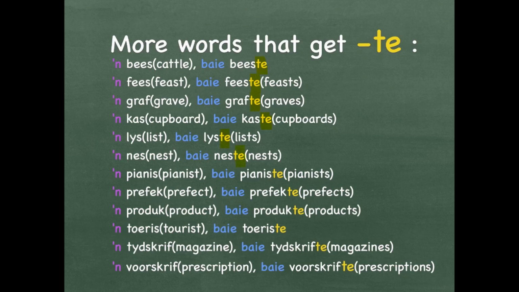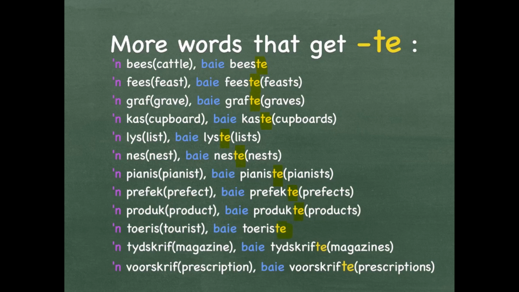A pianis, or pianist in English, baie pianiste, more than one pianist, pianists. A prefek is a prefect. Baie prefekte is more than one prefect, that gives you prefects. A produk is a product. Baie produkte is more than one product, products. A toeris is a tourist. Baie toeriste, more than one tourist.